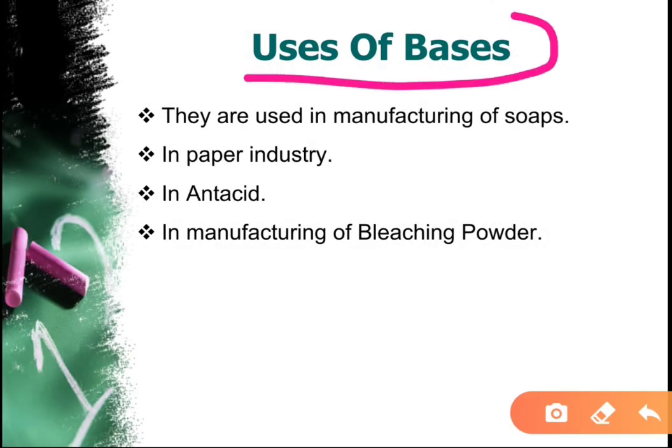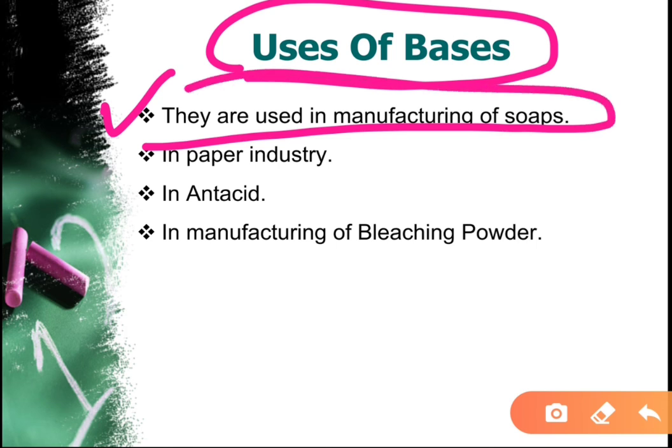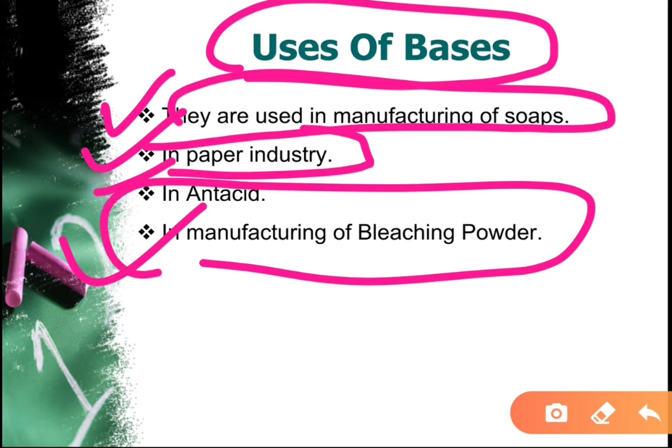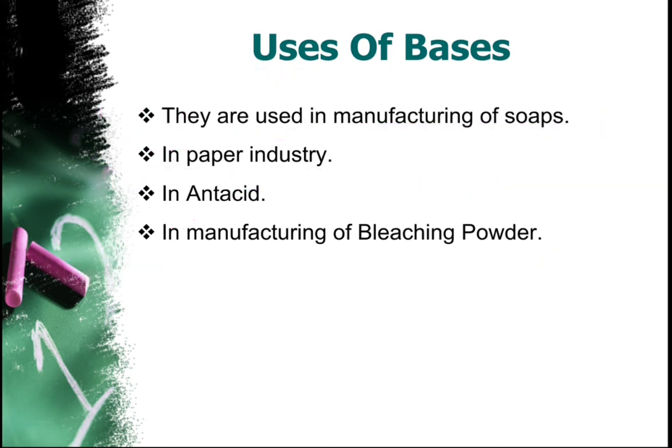Now uses of bases. Where do we use bases? They are used in the manufacturing of soap. They are used in the paper industry. They are used in antacids. Next is in the manufacturing of bleaching powder. So these are some areas where we use bases.